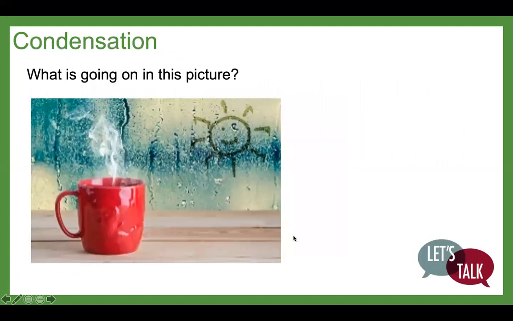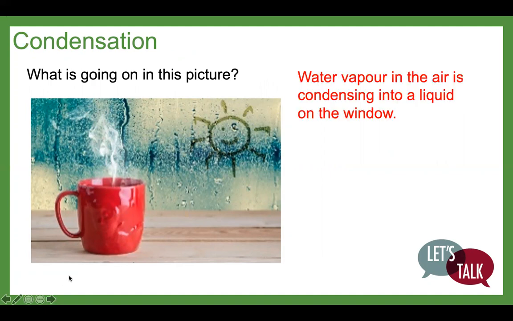So, what is going on in this picture? Pause the screen and see if you can discuss it. Okay, so in this picture, water vapor in the air is condensing into a liquid on the window. You can see the water vapor from the steam, and someone's drawn a picture.